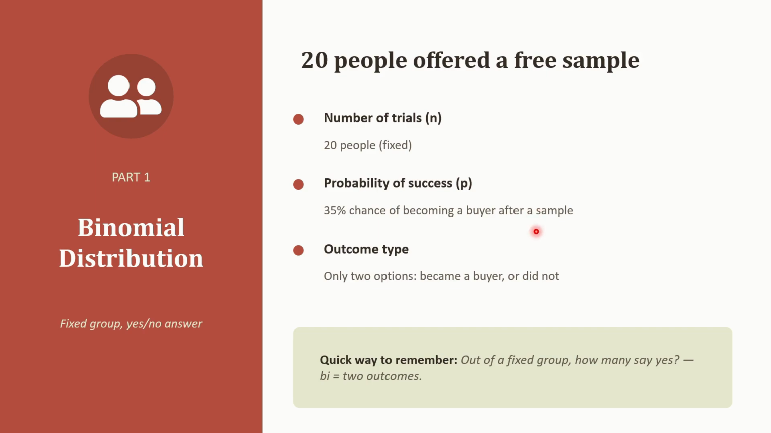In each trial, there are only two possible outcomes: either the person becomes a buyer or they don't. No middle ground, only two outcomes, right? That is exactly the situation a binomial distribution handles. Bi means two, like the two wheels on a bicycle. A quick way to remember it is this: out of a fixed group, how many say yes? Two outcomes, a fixed head count, and each person answers only yes or no.